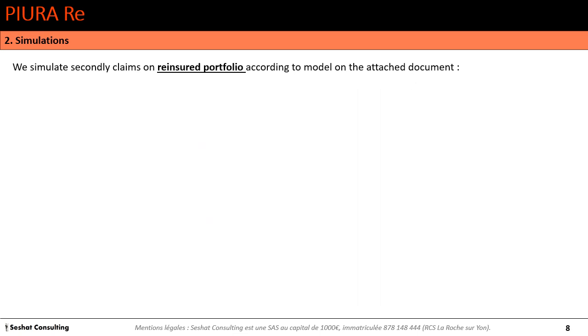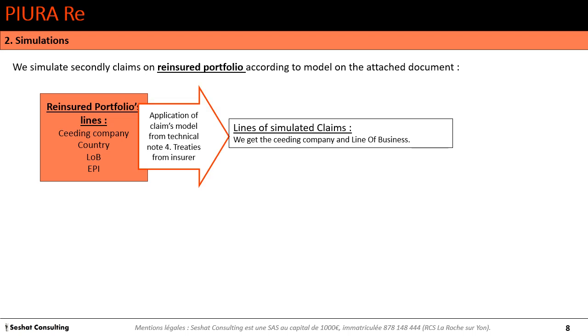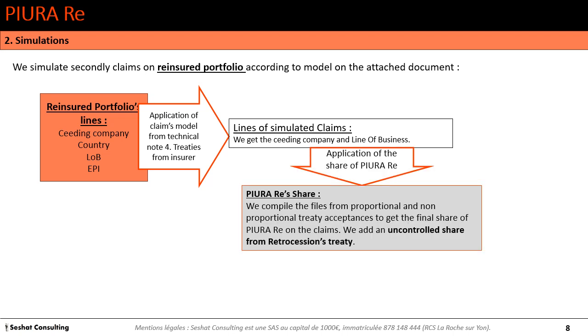Now about reinsured portfolio lines, you have the ceding company, the country, the line of business, and the API. We apply the claims model from the technical note, the line 4 point treaties from insurer, reinsurer, and we simulate lines of simulated claims. We get the ceding company and the line of business, and we apply the share of PIURA. For PIURA shares, we compile the lines from proportional and non-proportional treaties acceptance. We add an uncontrolled share too from retrocession treaties.